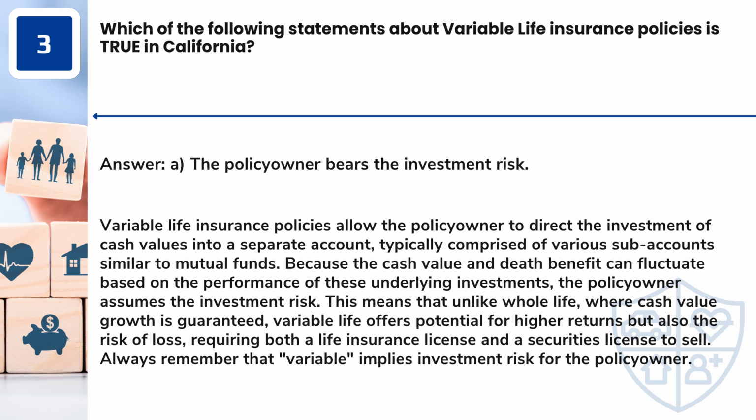Variable life insurance policies allow the policy owner to direct the investment of cash values into a separate account, typically comprised of various sub-accounts similar to mutual funds. Because the cash value and death benefit can fluctuate based on the performance of these underlying investments, the policy owner assumes the investment risk. This means that unlike whole life, where cash value growth is guaranteed, variable life offers potential for higher returns but also the risk of loss, requiring both a life insurance license and a securities license to sell. Always remember that variable implies investment risk for the policy owner.